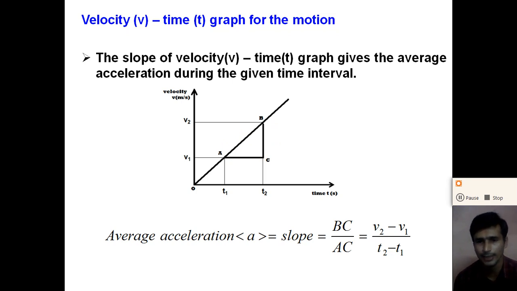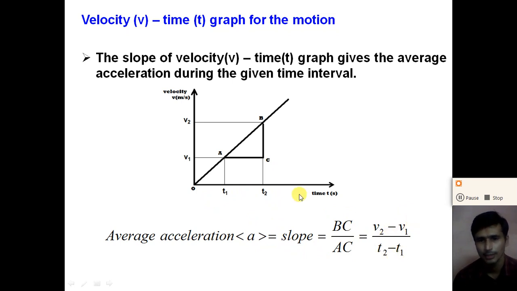Slope is equal to y coordinate divided by x coordinate. So here, slope is BC divided by AC. BC is v2 minus v1, and t2 minus t1 gives the value of AC. So the average acceleration a is equal to the slope, BC divided by AC, which is (v2 minus v1) divided by (t2 minus t1).